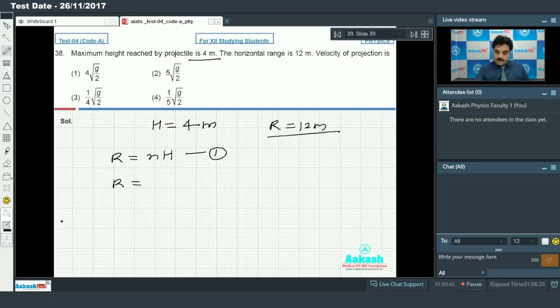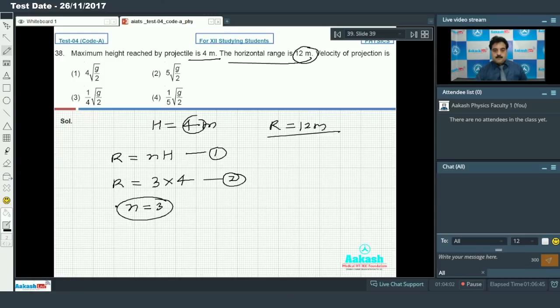Range is 12 meters and height is 4 meters. So first I write height 4, and I need 12 meters because the horizontal range is given as 12 meters. So we write here 3, and this is my relation number 2. If I compare 1 and 2, we get n equal to 3.